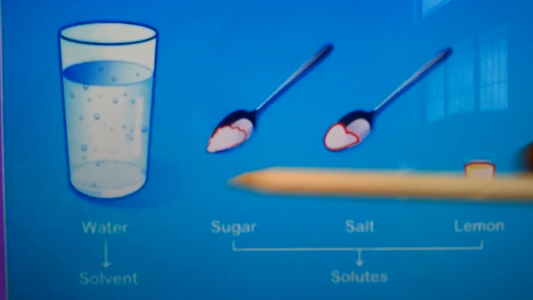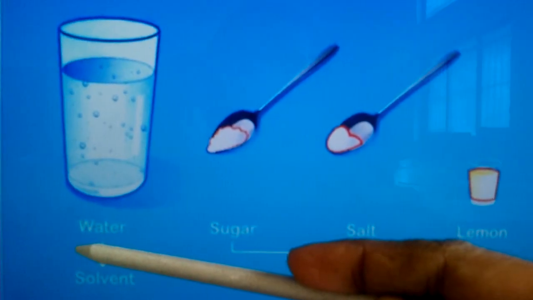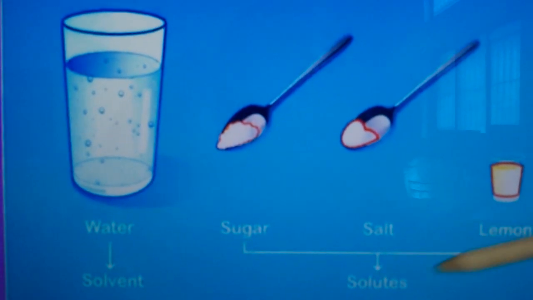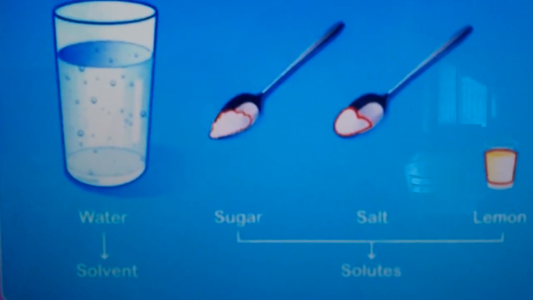Here you can see they have clearly mentioned it. Water is the solvent. Sugar, salt, and lemon are what here? Solutes. It is called a solute.